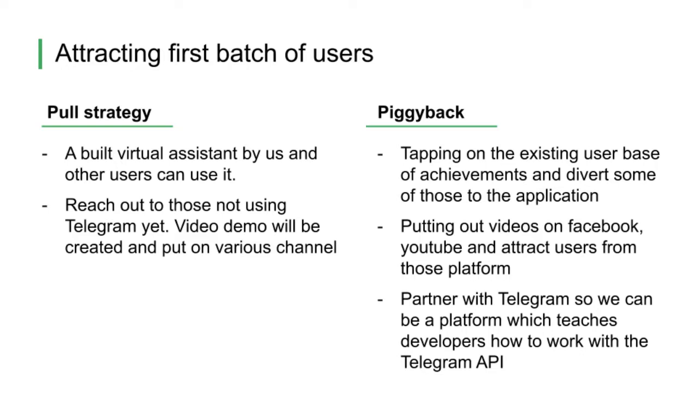Piggyback, the second strategy. We are trying to tap into existing user bases and achievements in order to divert some of the traffic into our platform. At the same time, we're also putting out videos on Facebook, YouTube, and many other channels in order to attract users on those platforms who are interested in building their own chatbot APIs. Last, we're also partnering up with Telegram so we can be a platform which teaches people or developers how to develop Telegram APIs with other third-party APIs to create a virtual assistant. This will attract some of the developers who are interested in Telegram APIs.